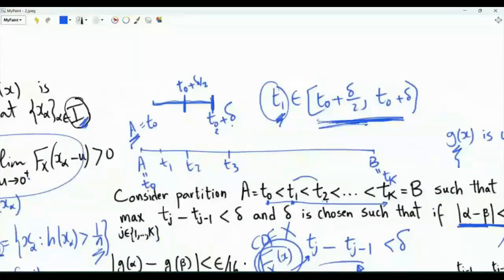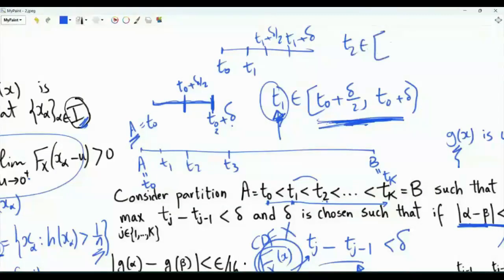If we have an interval as such with uncountably infinite points, we are guaranteed to be able to find a point T1 such that at T1 the CDF is continuous. Now we have T0 and we have T1. What do we do? We repeat. We simply take the points T1 plus delta and T1 plus delta over 2. We choose T2 to be in this interval from T1 plus delta over 2 to T1 plus delta. If we choose a T2 in this interval, its distance from T1 is less than delta, which is what is needed so that this inequality is satisfied.